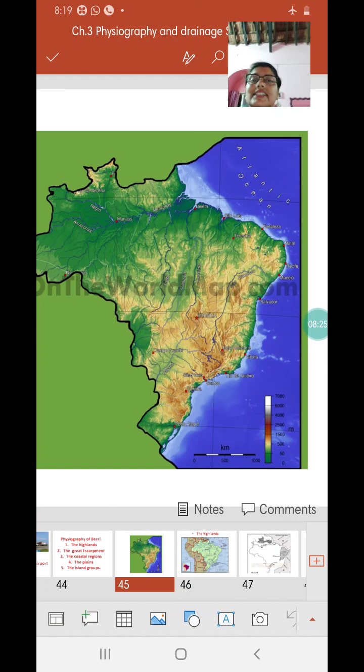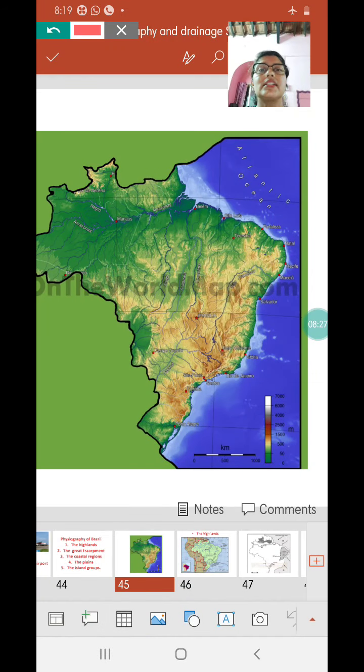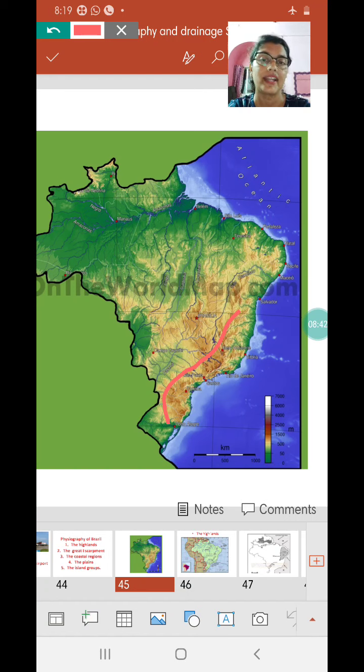Talking about the southern slopes, towards the south the Brazilian highlands become much steeper and higher as well, assuming a height of almost 790 meters. These now stand out separately as the next physiographic division, which we call the Great Escarpments. Though they are part of the southern slopes of the Brazilian highlands, they are taken as a distinct physiographic division because they influence the climate of Brazil.